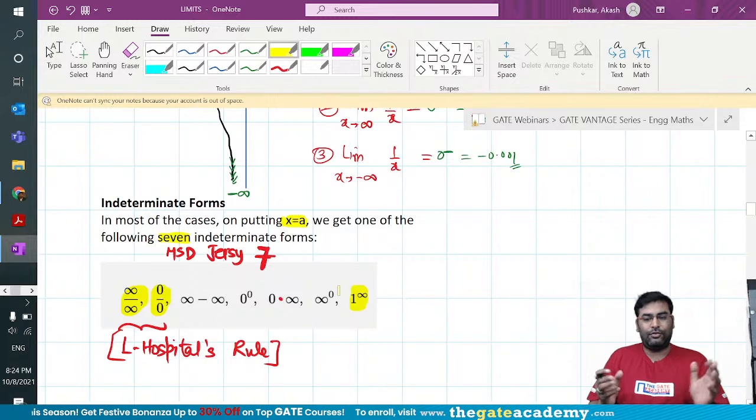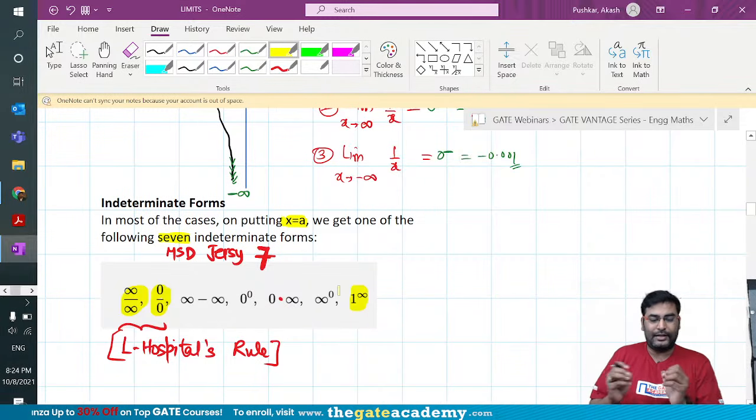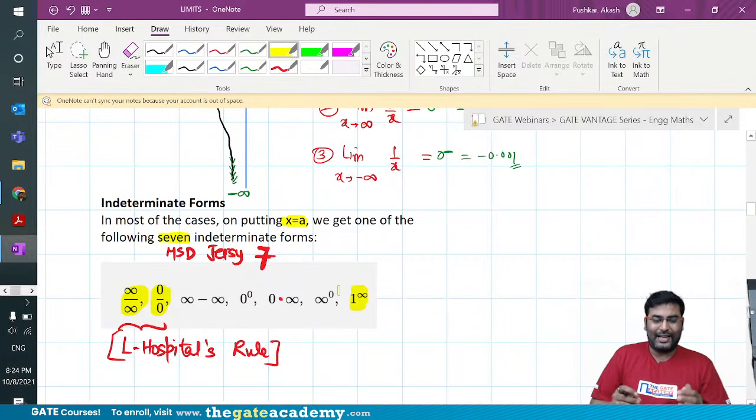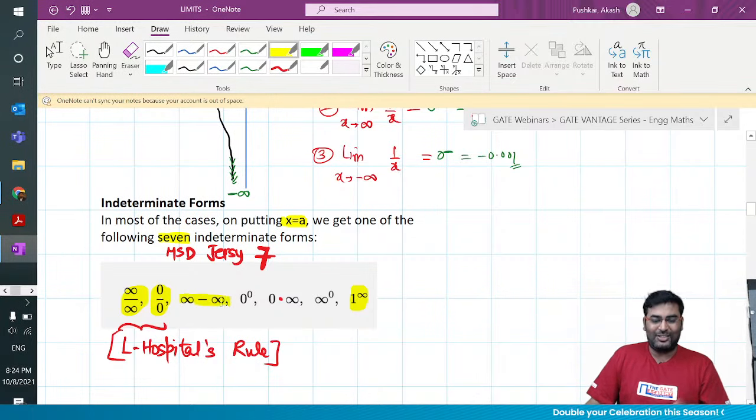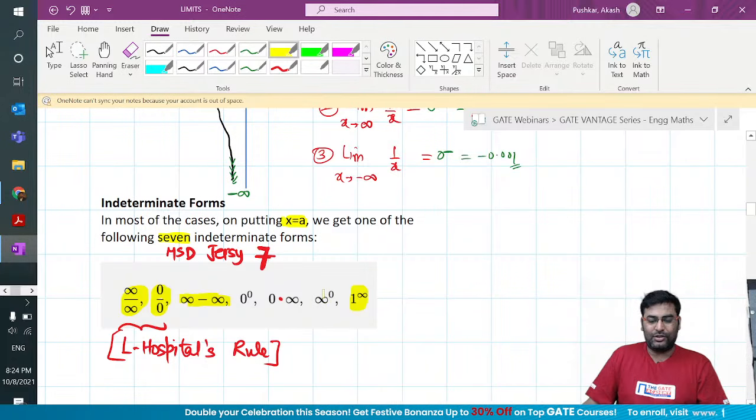So these are the three forms you can never ignore in the GATE exam. I'm not saying that other forms will not be asked as questions, but I believe these are the forms you have to take a look at. I also have a question later on this form, infinity minus infinity form, and I think a question on the infinity to the zero form.